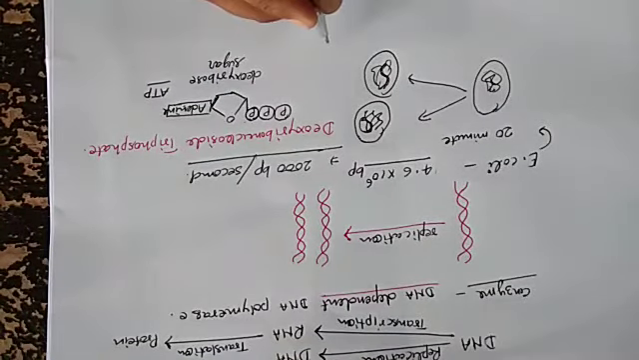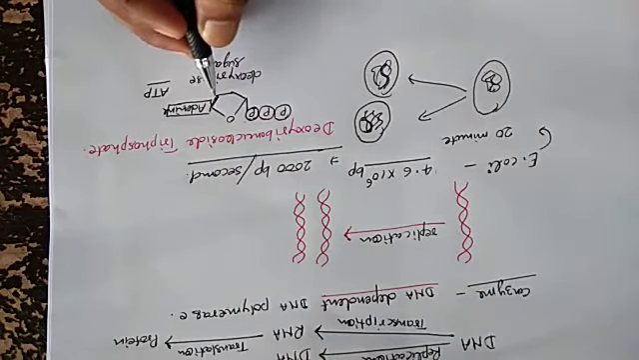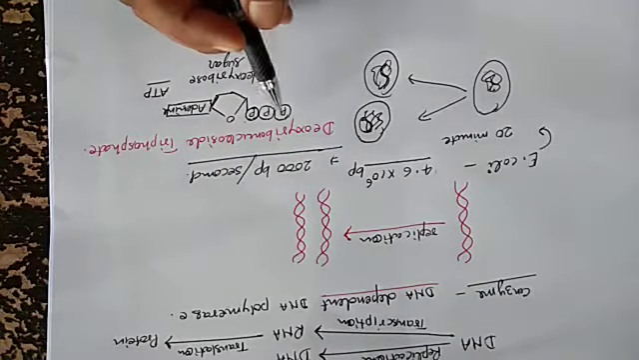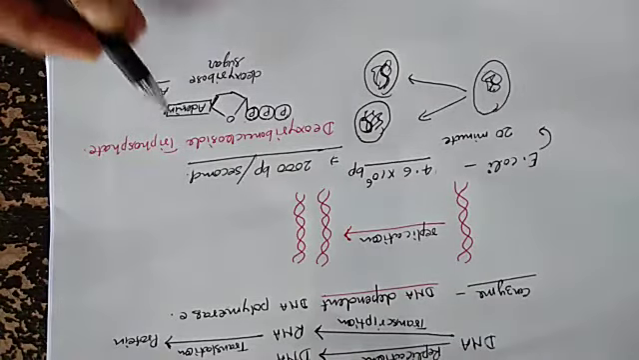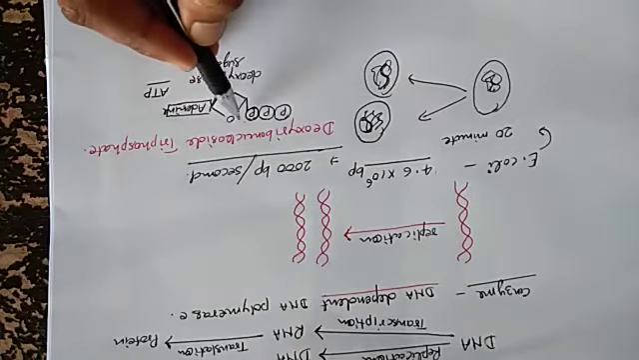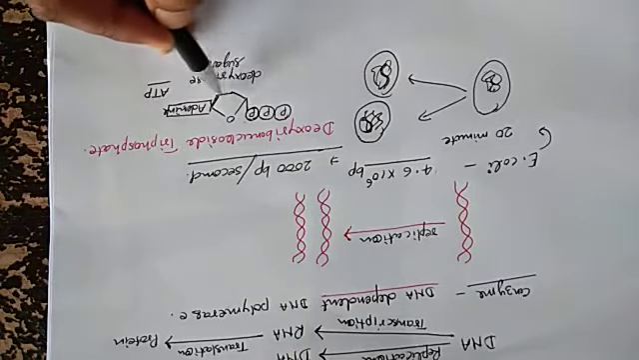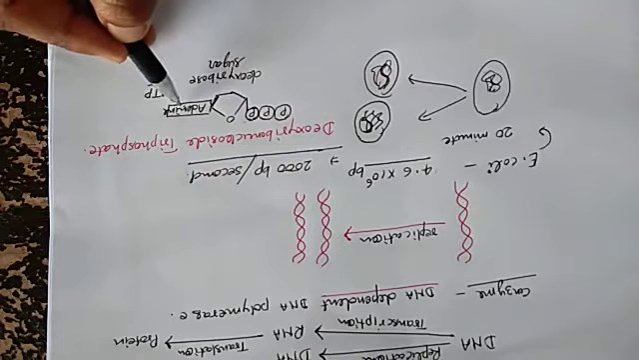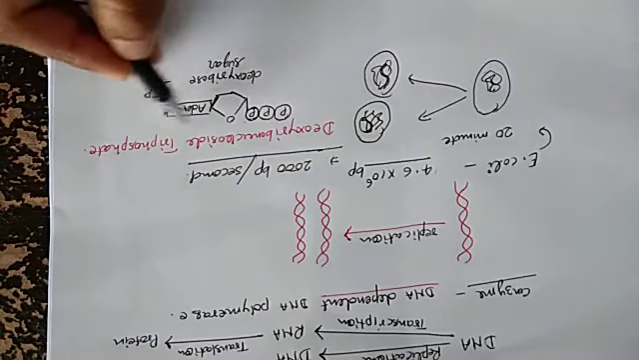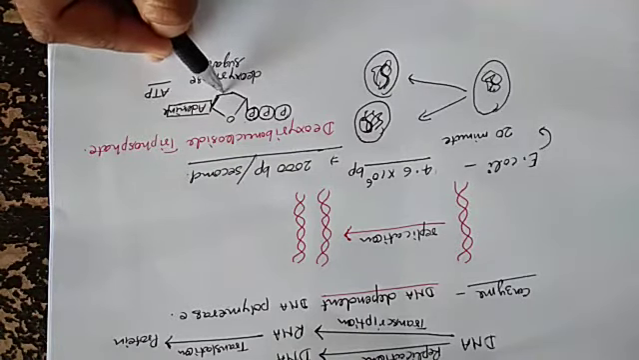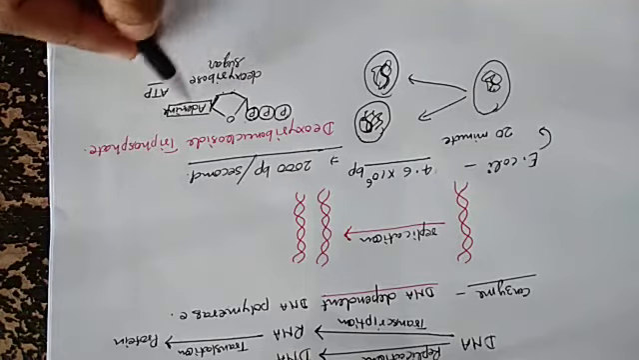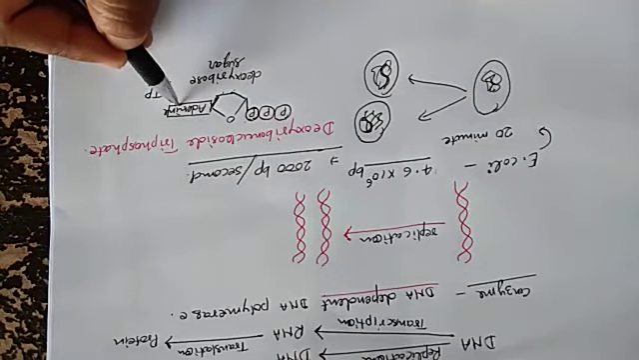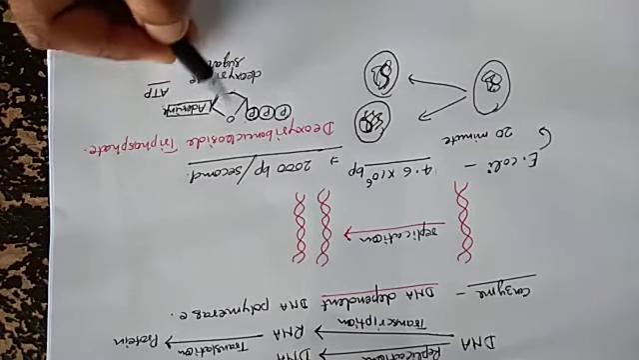And that is the deoxyribonucleoside triphosphate. Deoxyribonucleoside means pentose sugar and nitrogen base. The deoxyribose sugar with nitrogen base is known as nucleoside.